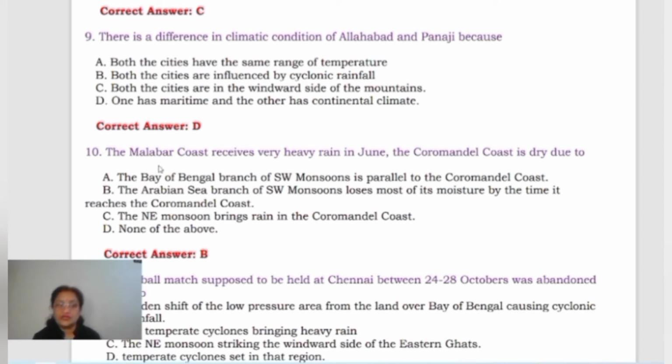Next is: Malabar coast receives very heavy rain in June. The Coromandel coast is dry due to, out of all these options, what will be the most appropriate? You can see here, the Bay of Bengal branch of southwest monsoon is parallel to the Coromandel coast. Next is the Arabian Sea branch of southwest monsoon loses most of its moisture by the time it reaches the Coromandel coast. Next is northeast monsoon brings rain in the Coromandel coast, and none of the above. And in all these, option B is correct.